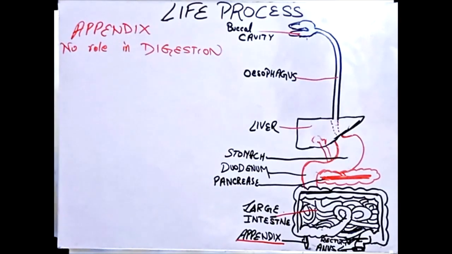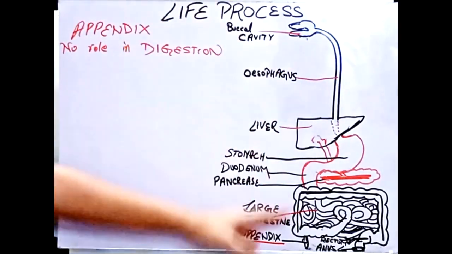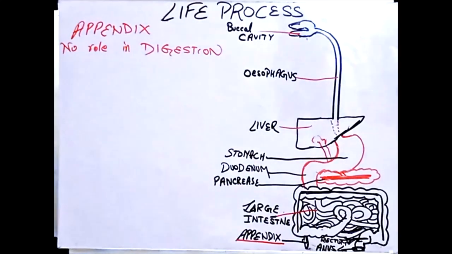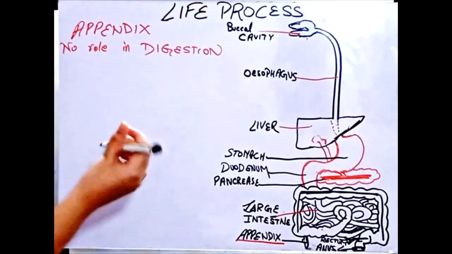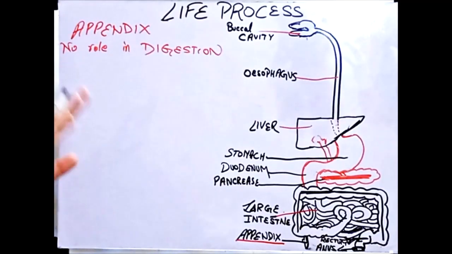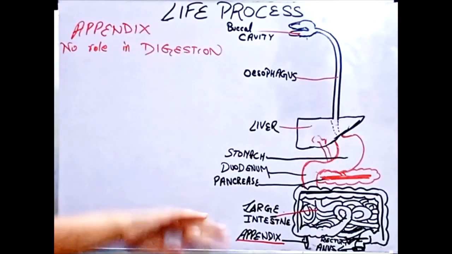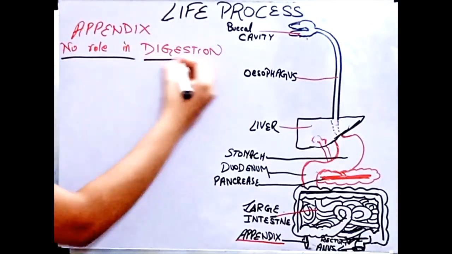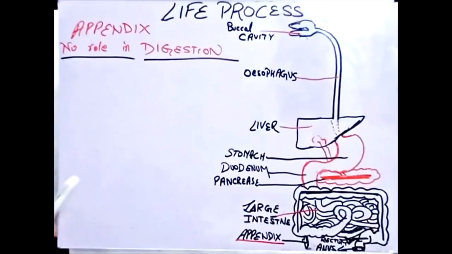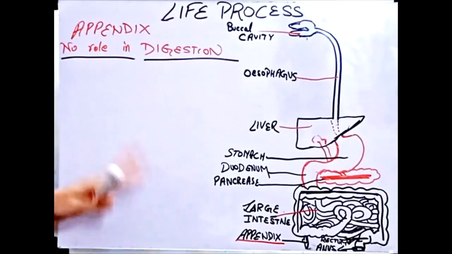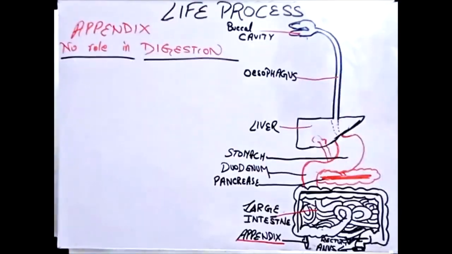You will say that if there is an organ in my body and it is connected with the large intestine, and it is the appendix, then this must have some work. So unfortunately it doesn't have any functions. You can say it's of no use for us humans. No role in digestion. Appendix doesn't have any role. So now you'll see why the appendix is there.